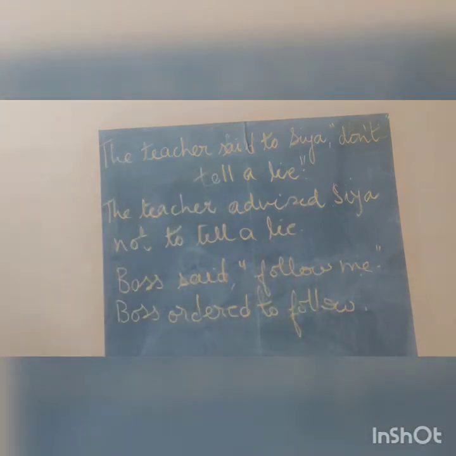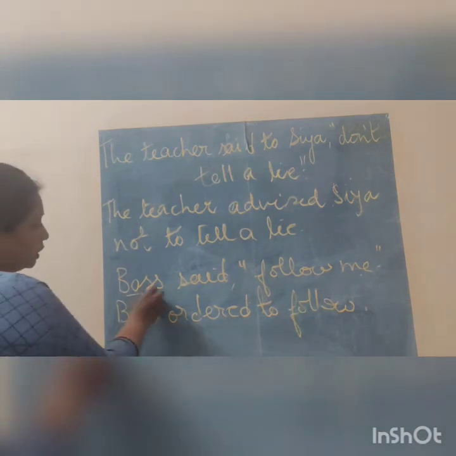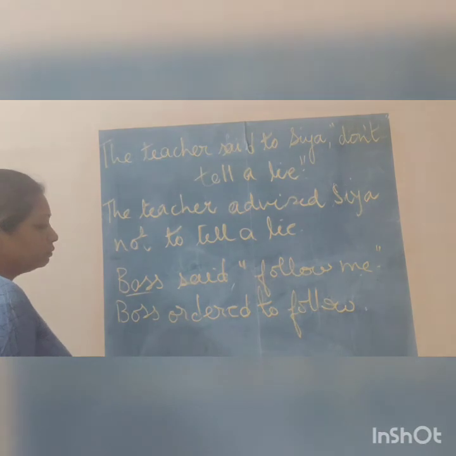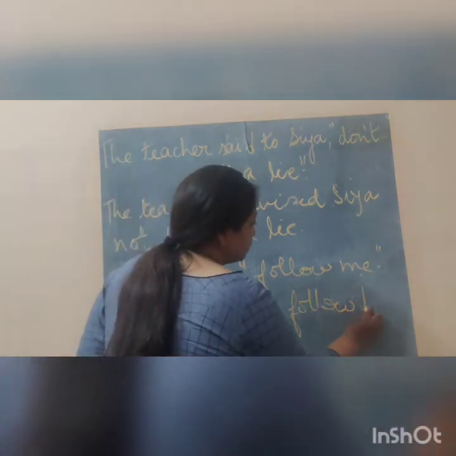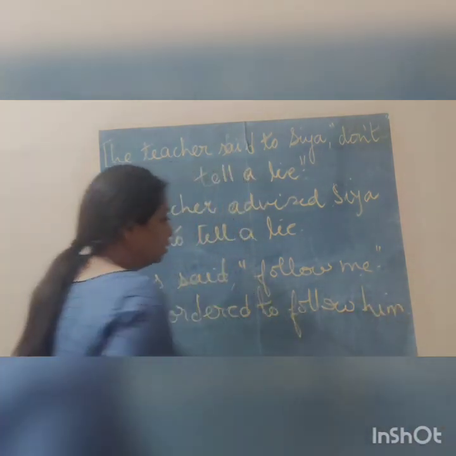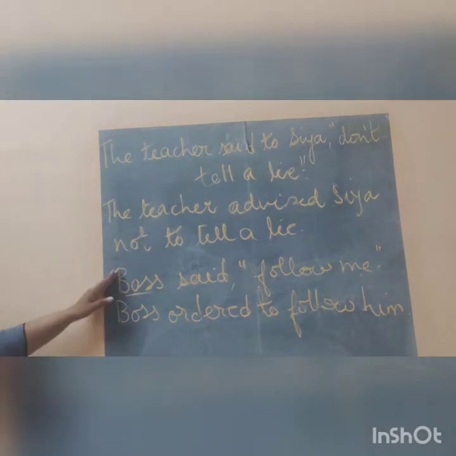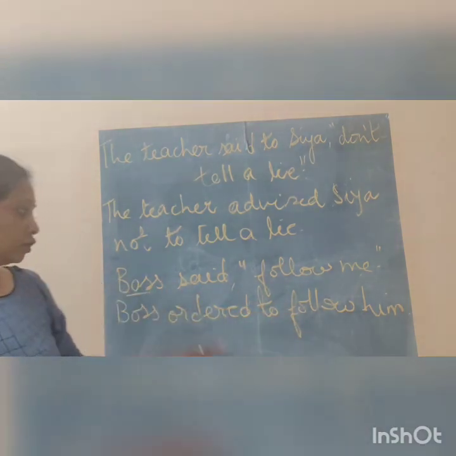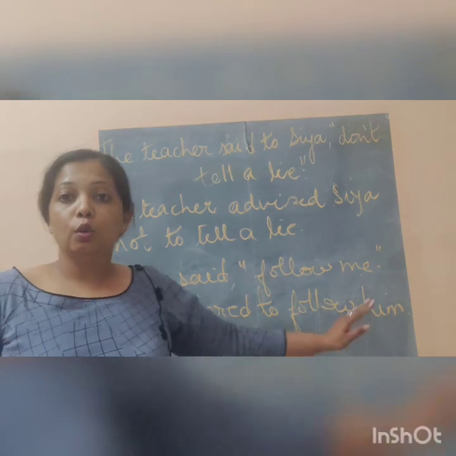Now what will be the change in me? Now we have studied again the first person, second person and third person. And what will be the change according to me? Me is who here? Me is boss ordered. So who will be the me here? According to the subject here, me will be him. Right? He, him. So boss ordered to follow him.